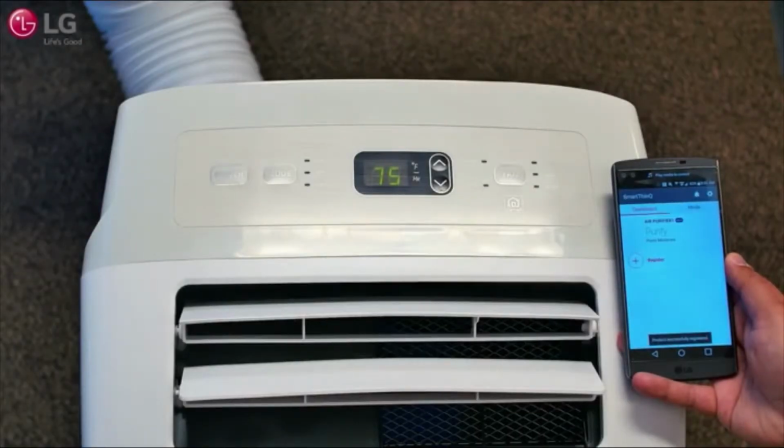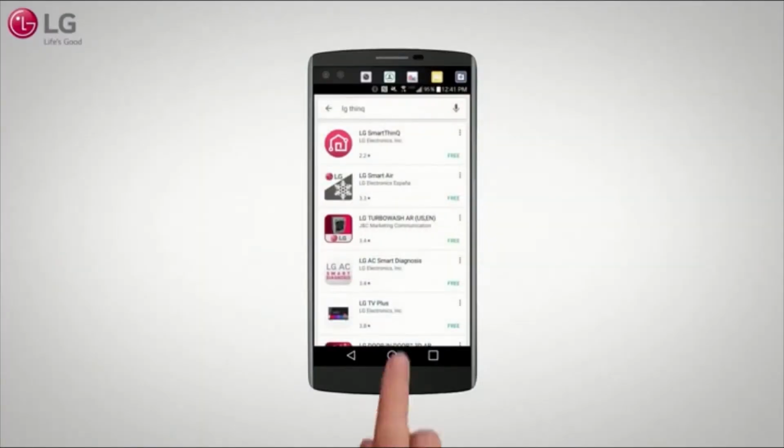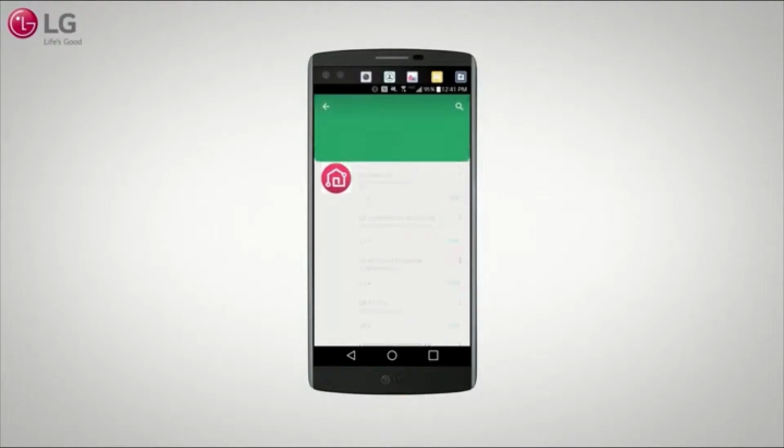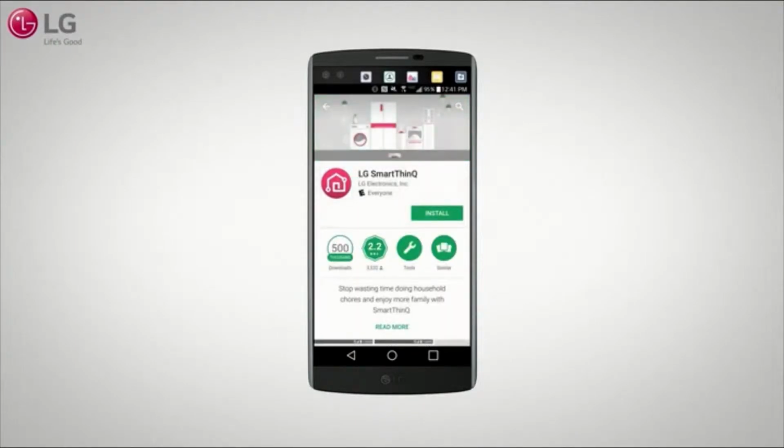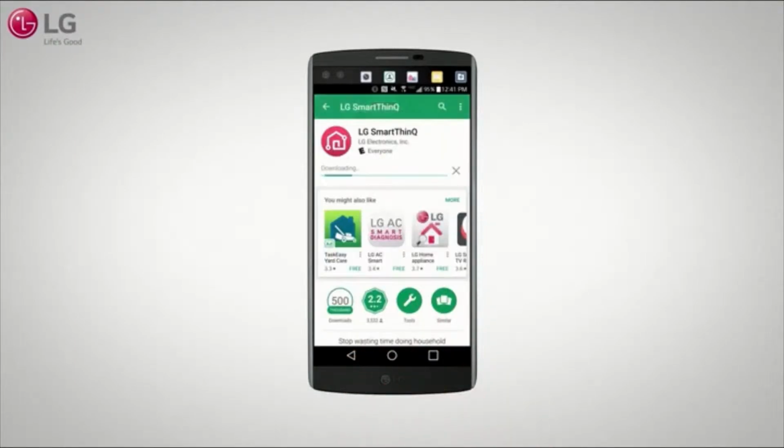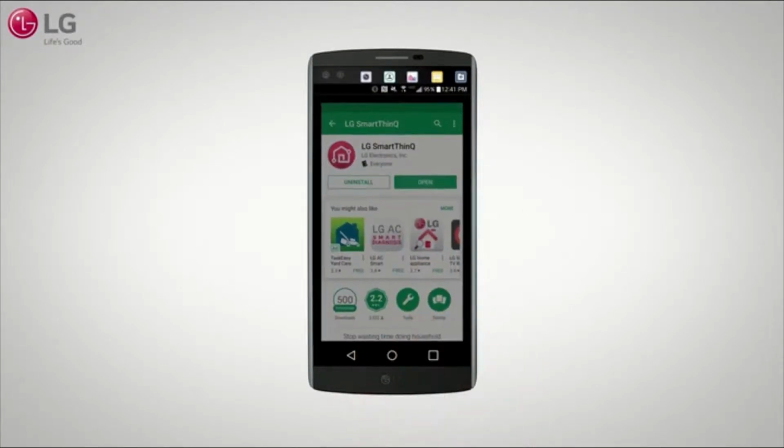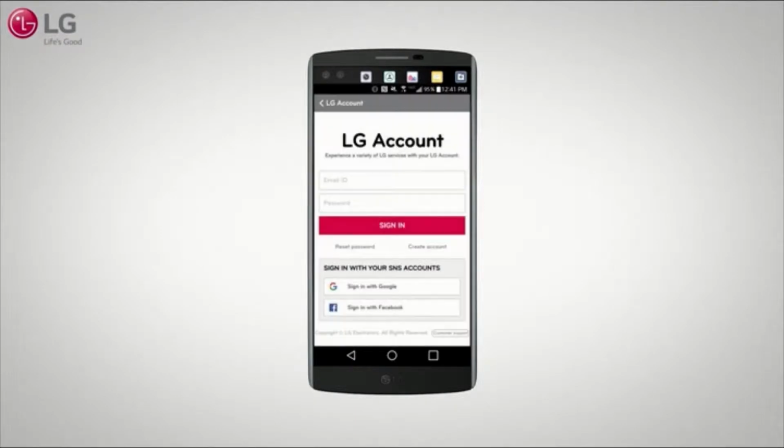Convenient smart features on your LG portable air conditioner connected to your smartphone. Search for the LG SmartThinQ application from the Google Play Store or Apple App Store on your smartphone. Follow instructions to download and install the LG application. Run the LG application and create an account and sign in.